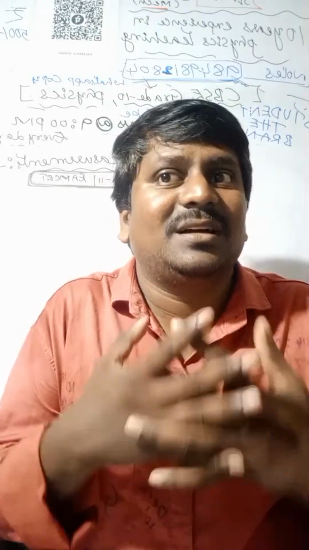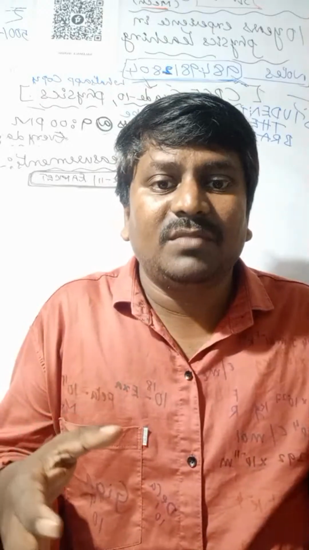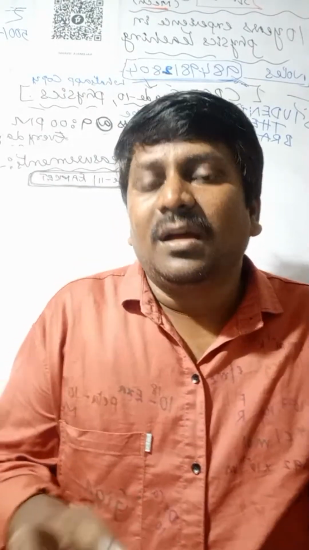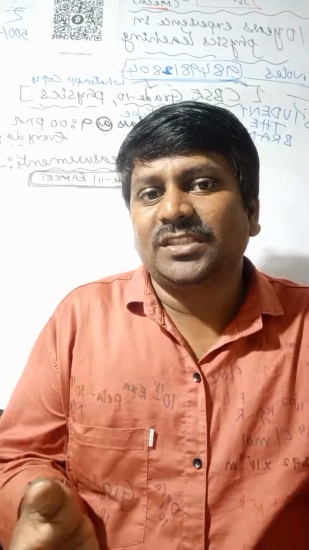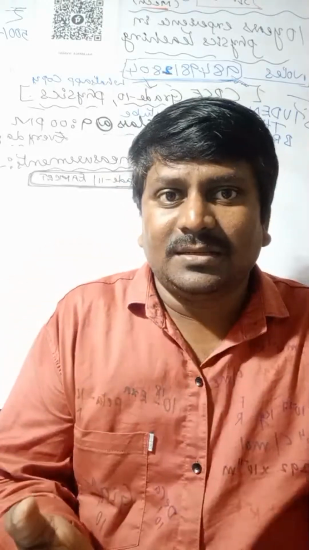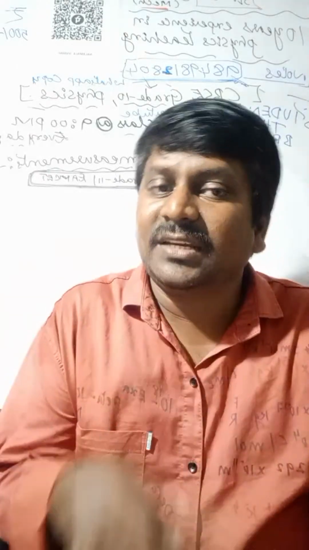So 2 is the sure number, the accurate measured value, plus the next doubtful digit. These are called significant figures.